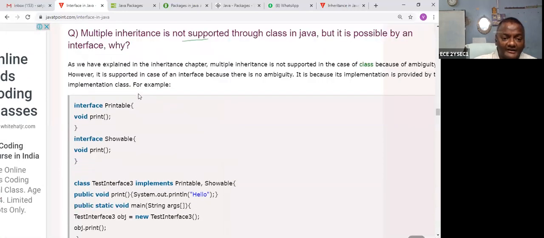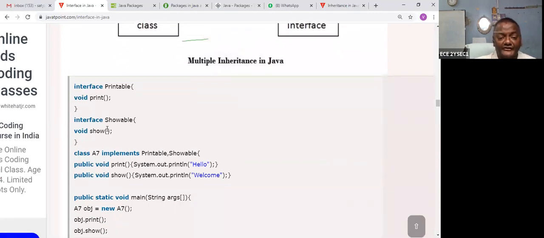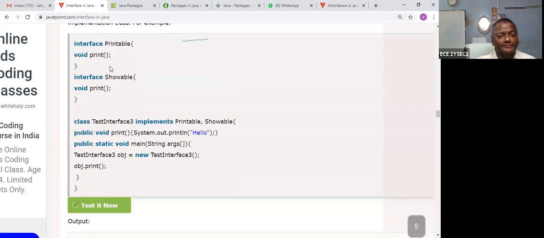So here is also, please see this. Here there are two separate methods, one is print and another is show. Then you will clearly understand. Now here both are the same. Both are the same, so here one important topic is there. Please see that. The two interfaces are implemented by the class, and here you will get hello. Whatever the print may be, it directly refers to the class, and you will get the answer.